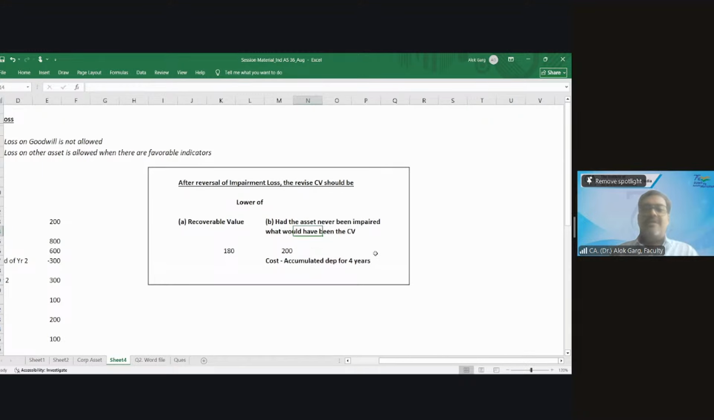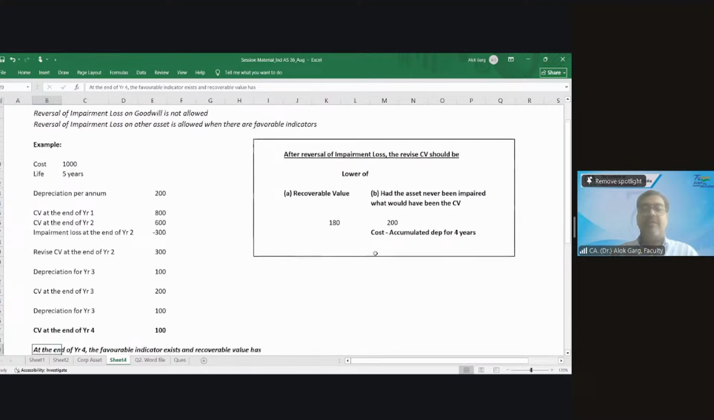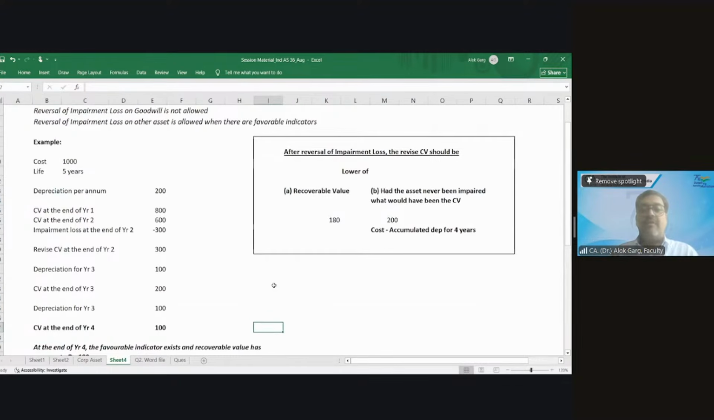Okay. So what is the accounting entry at the end of year 4? Now our carrying value is 100 and our recoverable value is 180. So my revised carrying value should be, क्या होगा? Lower of 180 and 200. दोनों का lower क्या है? 180. This is my revised carrying value.